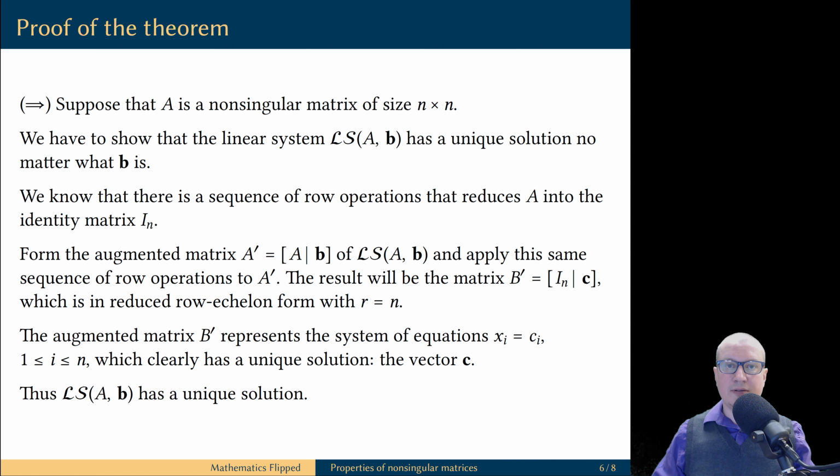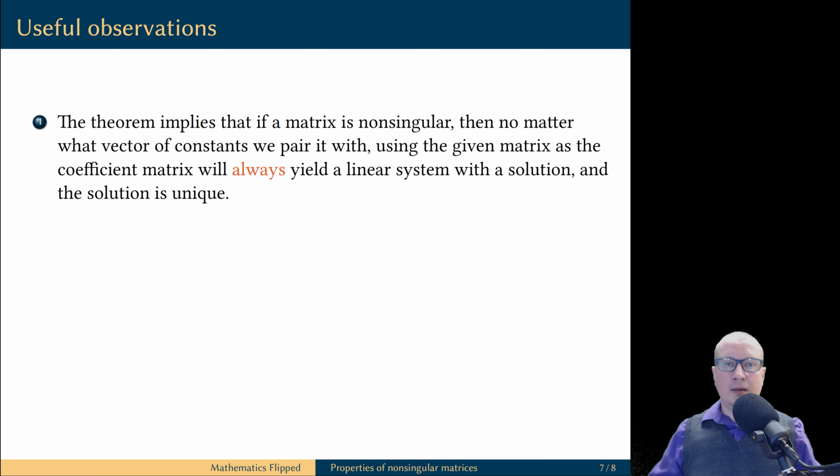Thus, the linear system with A as the coefficient matrix and b as a vector of constants has a unique solution, and this argument shows that it is true for all possible vectors b, because there was nothing special about our choice of vector b. This argument works for every possible vector.